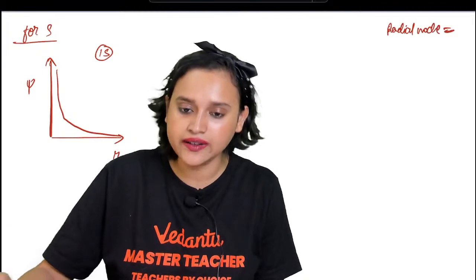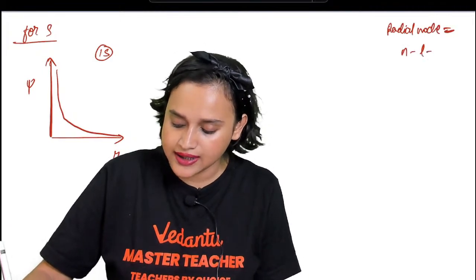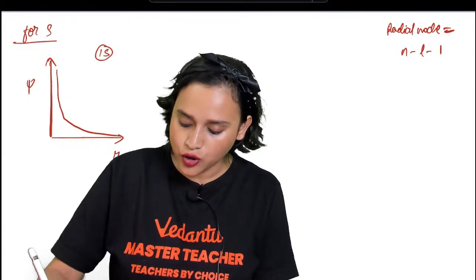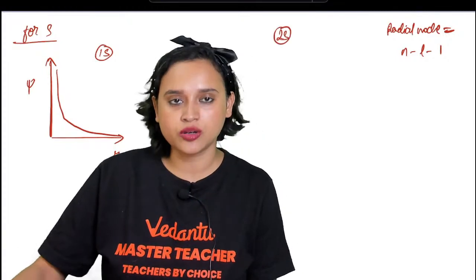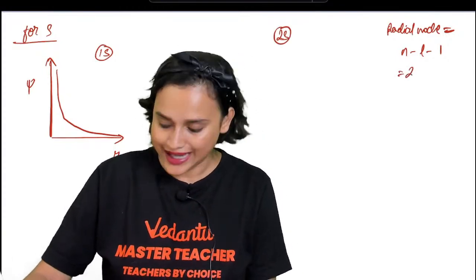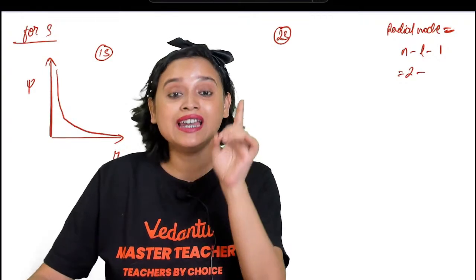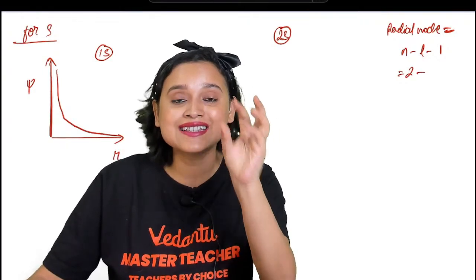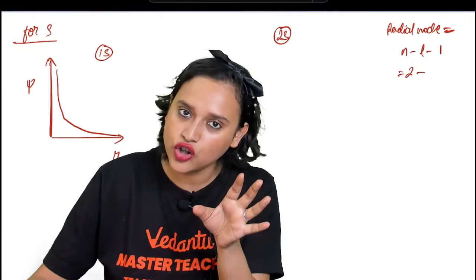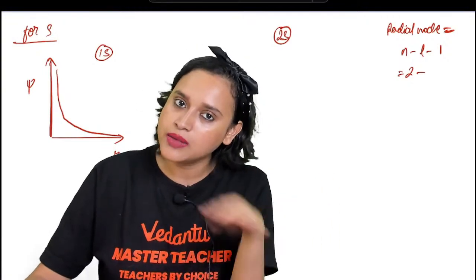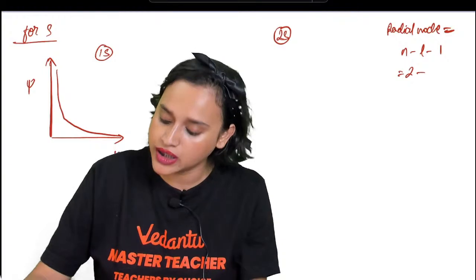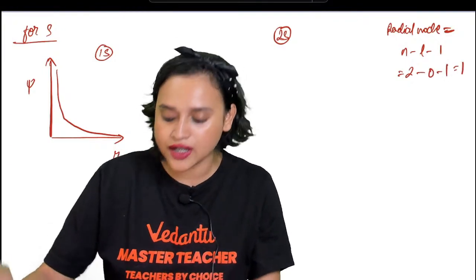Let us calculate it. Suppose I ask you to draw it for the 2s orbital. N is 2. The L value for an s orbital will be 0. L is the azimuthal quantum number, and for the s orbital it will be 0. So 2 minus 0 minus 1 is equal to 1.